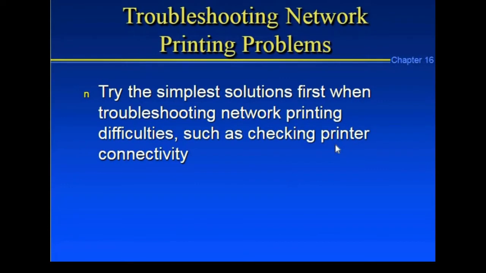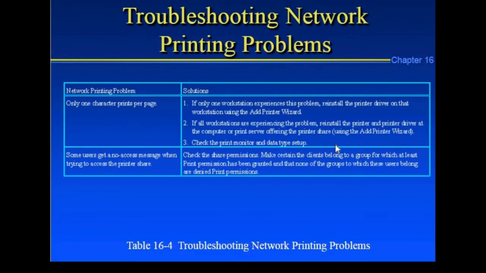Try the simplest solution first when troubleshooting network printing difficulties, such as checking printer connectivity. It helps you find the simplest way to solve networking problems.